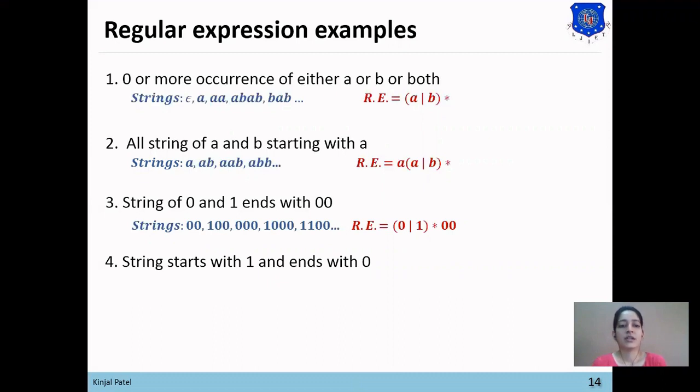Now the last one is strings that start with 1 and end with 0. The strings that can be generated for this statement are 10, 100, 110 and so on; it should start with 1 and end with 0. So 1 and 0 are a must, and in between them all the occurrences of 0 and 1. So 1 (0 or 1) Kleene closure 0.